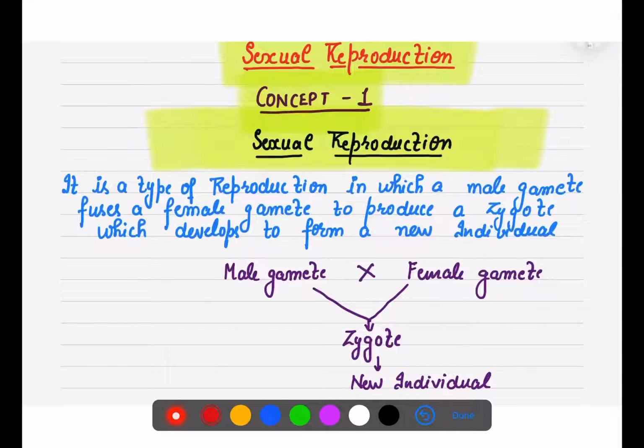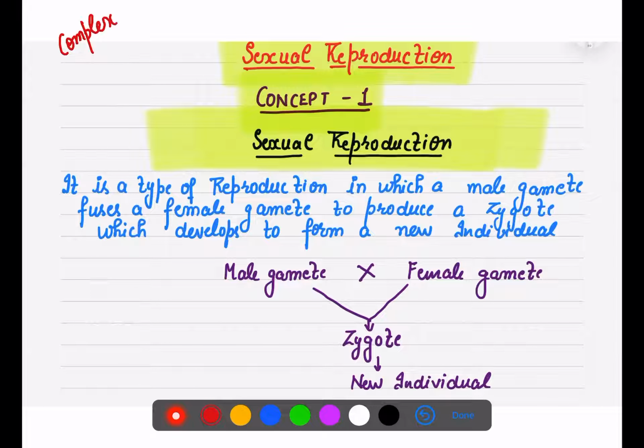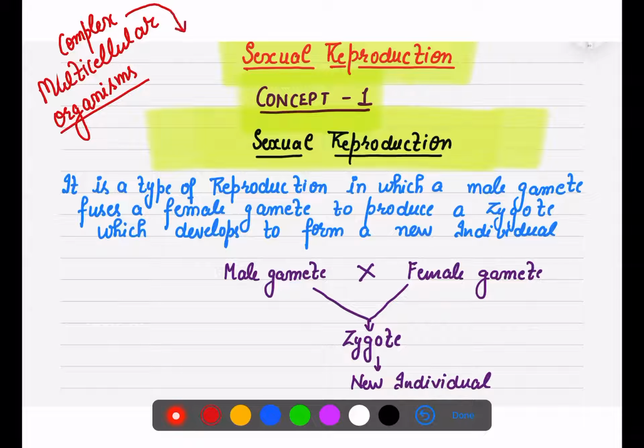As you know that we are now going to talk about the complex multicellular organisms, right? Till now we have talked about very simple unicellular as well as multicellular organisms. Now our concern is about the complex organism, and their body is designed in such a way that they need a special system of reproduction.